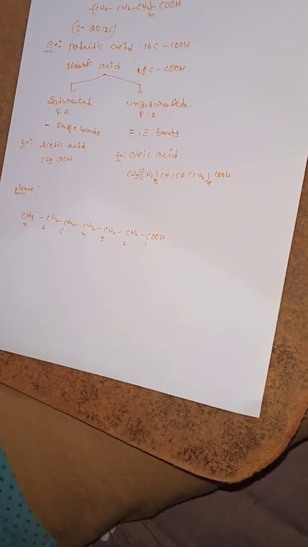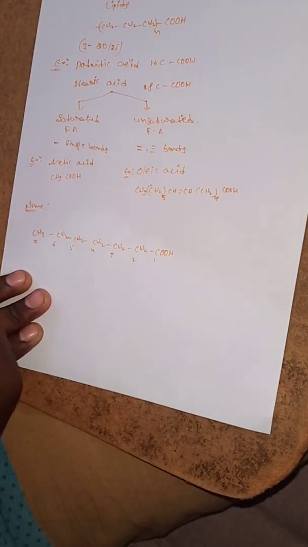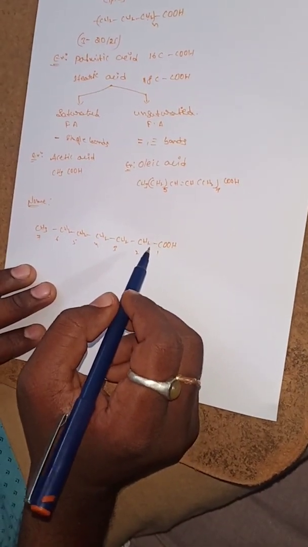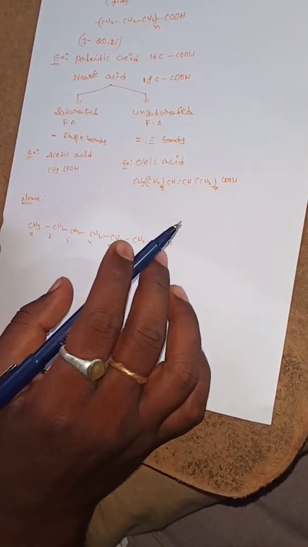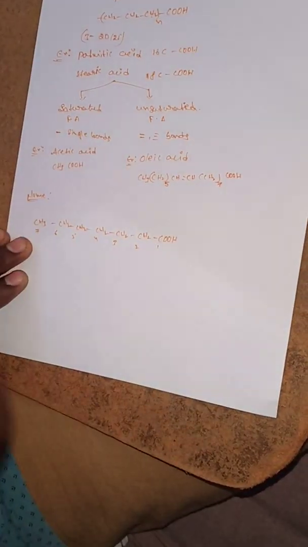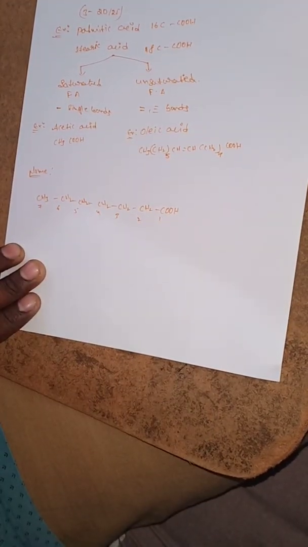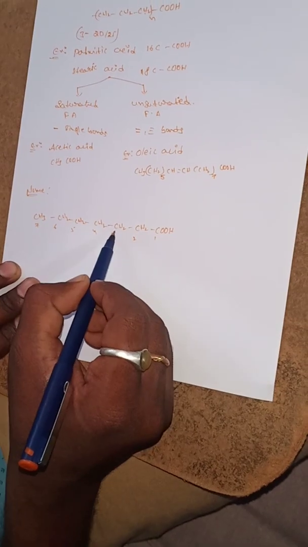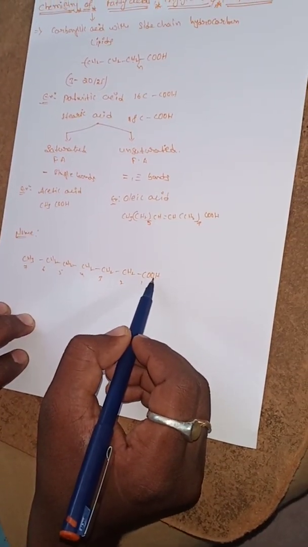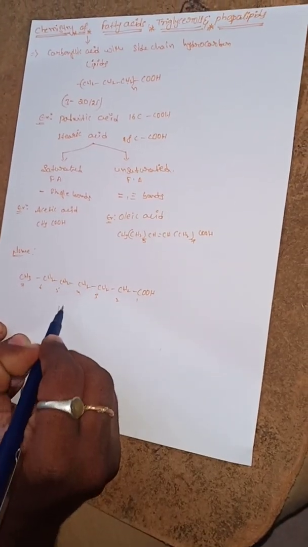The next one, it gives a numbering from the left side of the structure, as well as numbering given from the carboxylic acid functional group. This one is known as a carboxylic acid, along with the hydrocarbons, known as a fatty acid. All are single bonds. How many carbons are here? 1, 2, 3, 4, 5, 6, 7. Total 7 carbons with one carboxylic acid. 7 means hept.